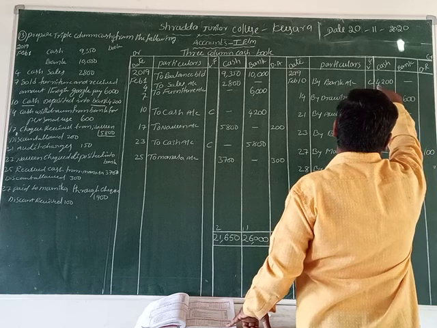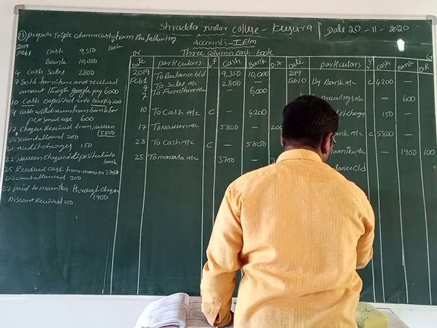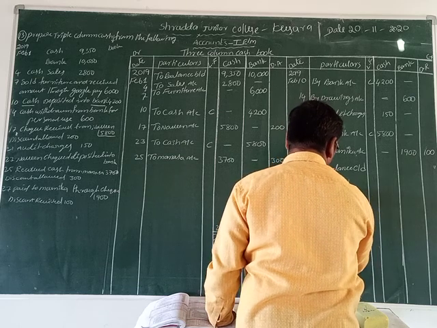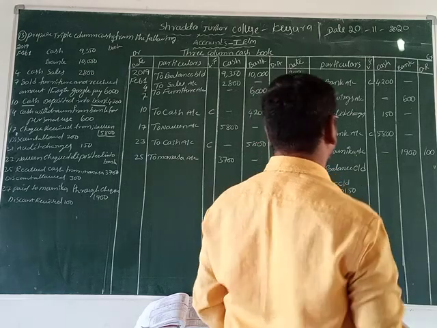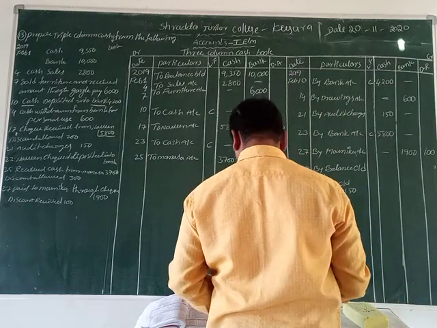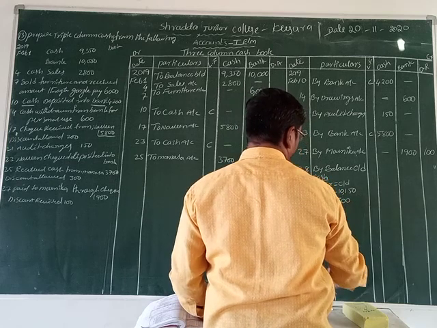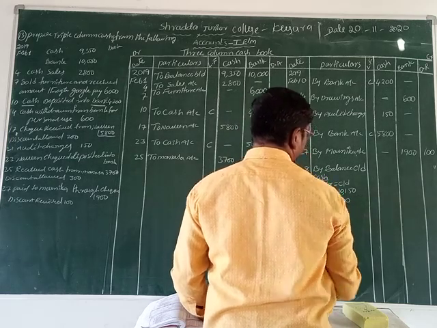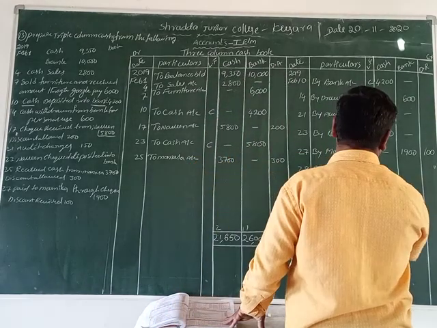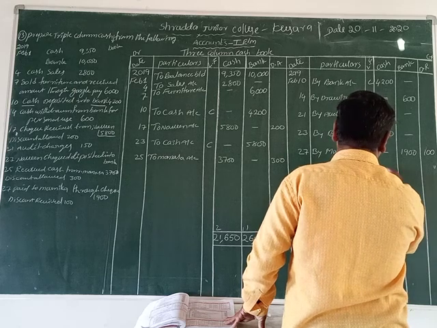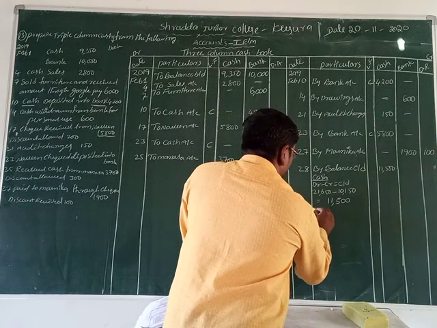Okay, 4 plus 5, 9. Okay students, it is 9,000 and not 10,500 only. So 10,150 comes here. Now here we take 1. 11,500 rupees is the cash balance carried on. Now we are going to bank.